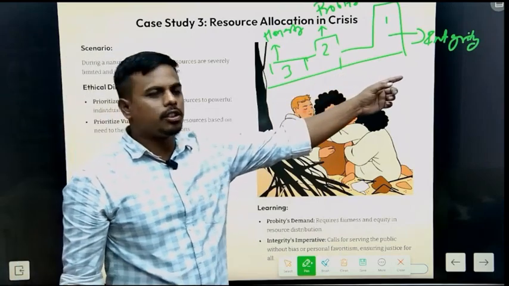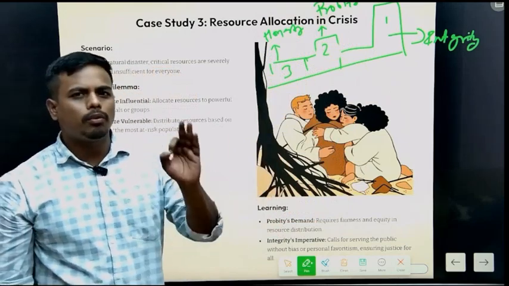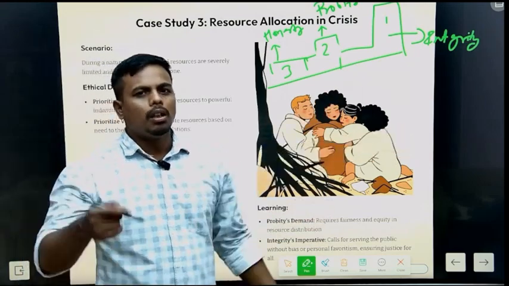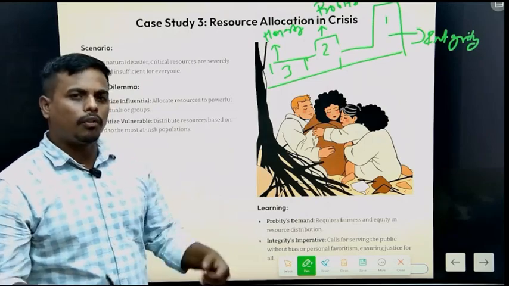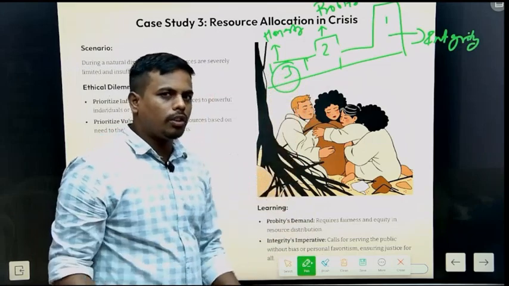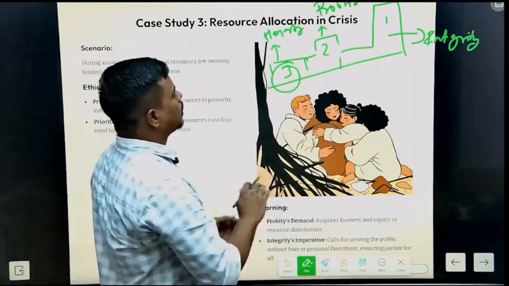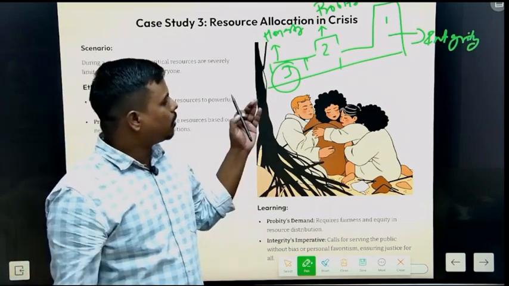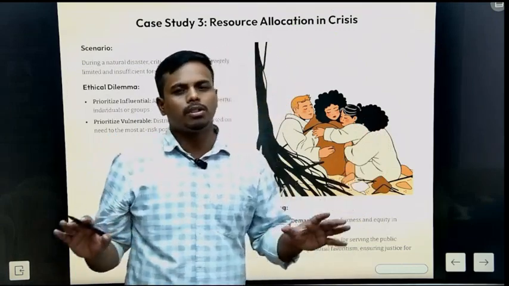Integrity is at first place because, as I told you, in probity you should only be honest in your professional life regardless of your personal life, but in integrity you should be ethically correct, honest in your personal life and your professional life also. And although honesty is at the third level, the value of honesty is not an easy value to achieve by any person. So I think these examples are enough to understand all three concepts. I hope you have understood these concepts very well.